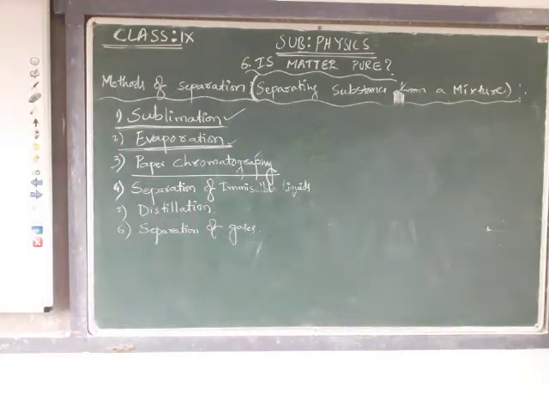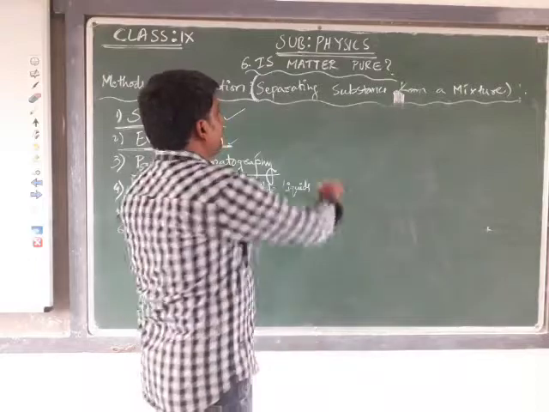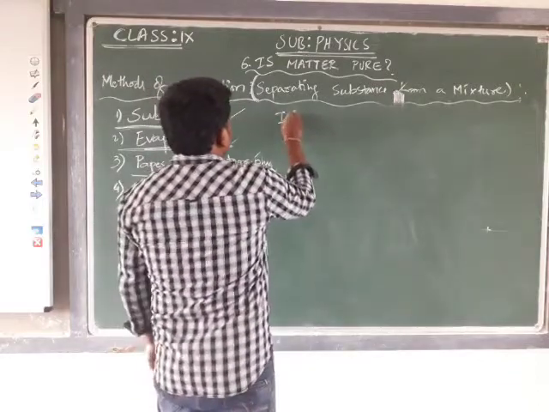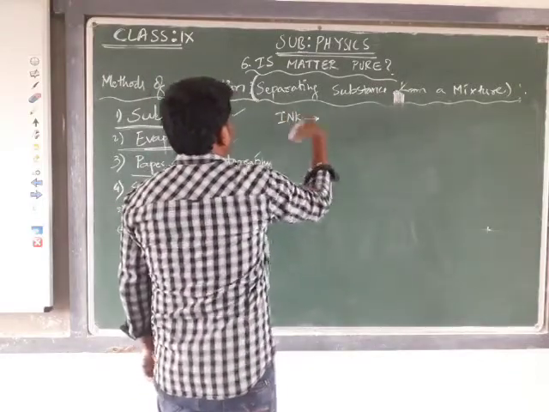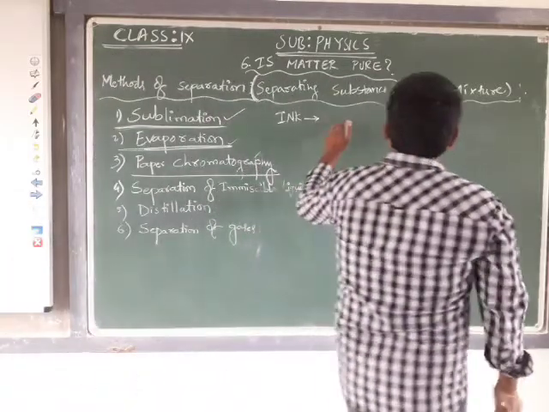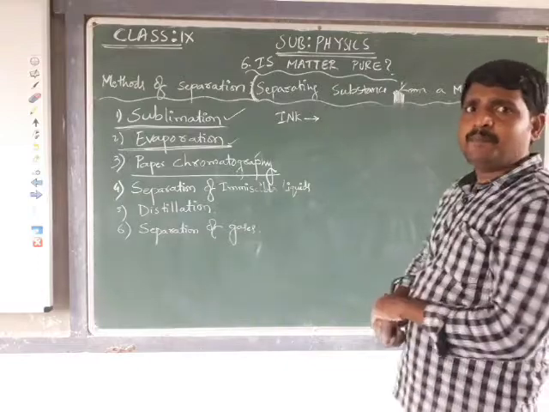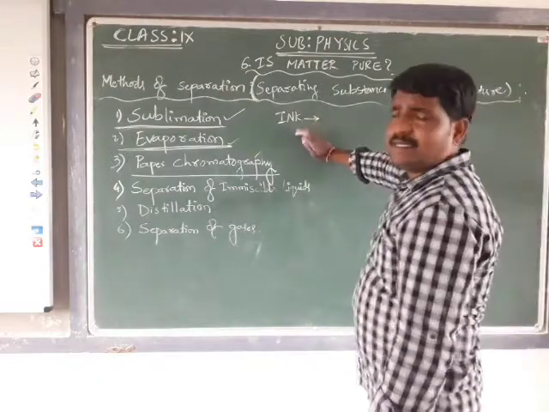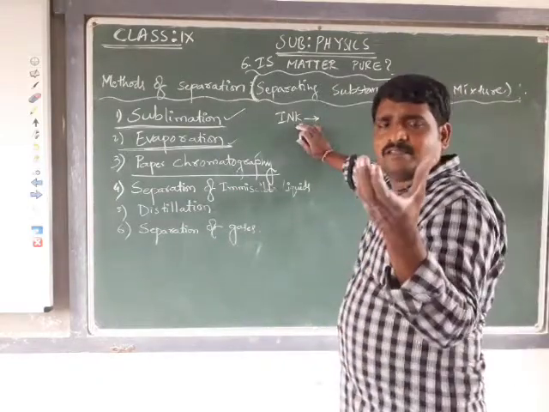Let us see the next activity, the evaporation process. What is the process of evaporation? That is what we are going to see now. The evaporation process is mainly used to separate the respective dye from the ink. What does it mean? Ink looks like a liquid substance.